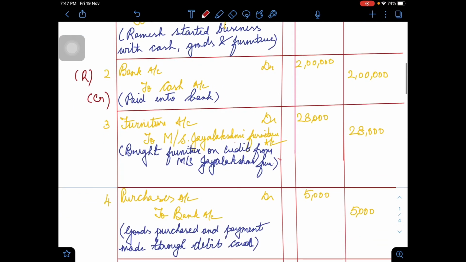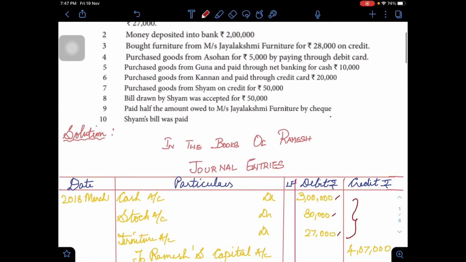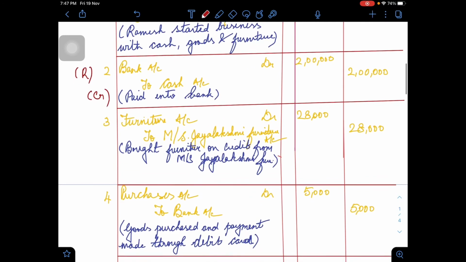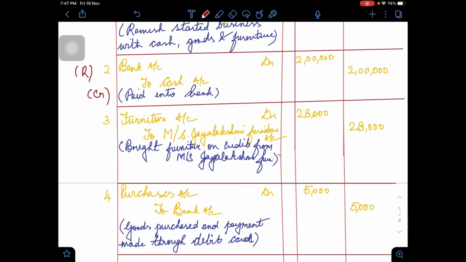Coming to 3rd, there's a credit purchase of furniture from Messrs. Jayalakshmi Furniture for 28,000 on credit. Furniture account debit 28,000 to Messrs. Jayalakshmi Furniture account. Here we write the narration as bought furniture on credit.